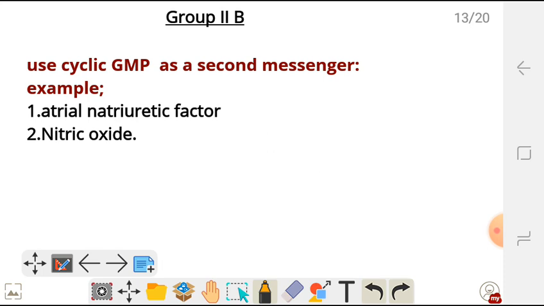Then once guanylyl cyclase converts GTP into cyclic GMP, this cyclic GMP is going to activate protein kinase G instead of protein kinase A. So protein kinase G is also going to cause some responses, like phosphorylating certain proteins inside the cell. Okay, so the steps are similar to cyclic AMP except for some minor differences. So those are group 2 hormones. They use cyclic GMP as a second messenger.